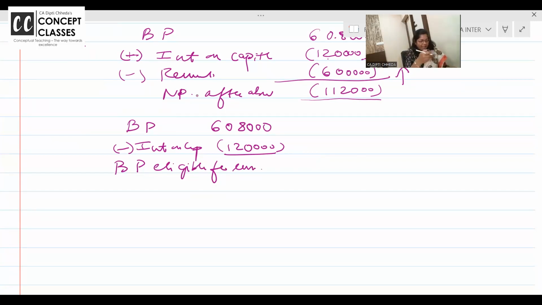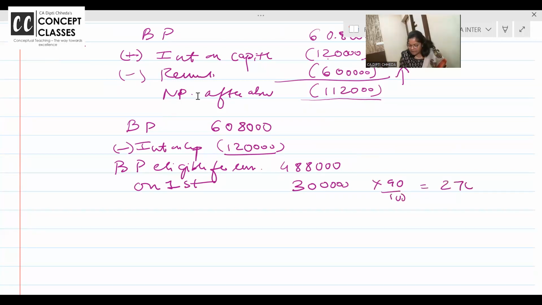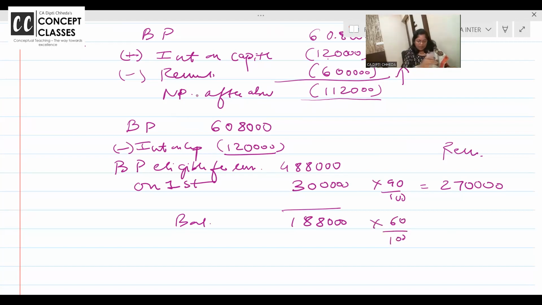Remuneration के लिए final के students को भी ये question आता है. 4,88,000 is your book profit. In that you can write on first 3 lakh, 90%. That is 270 remuneration you can pay. And on balance 1,88,000 कितना? 60%.